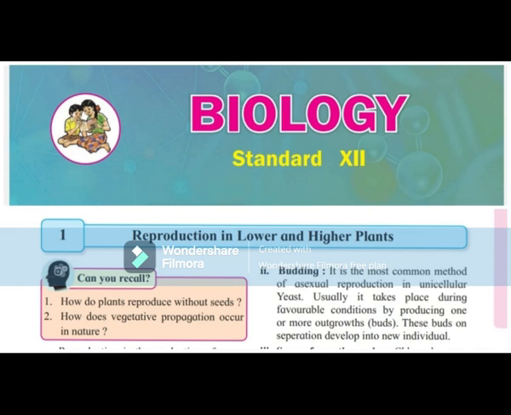Polyembryony increases the chances of survival of the new plant. Nucellar adventive polyembryony is of great significance in horticulture.